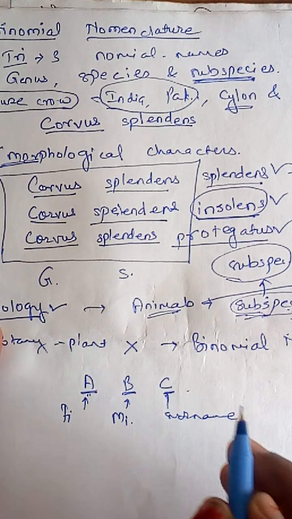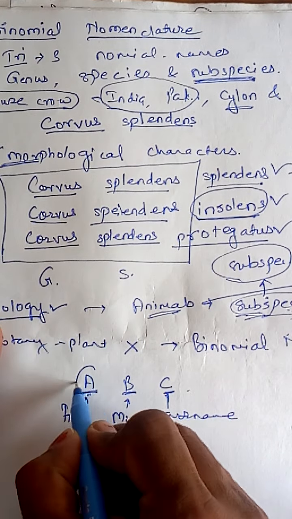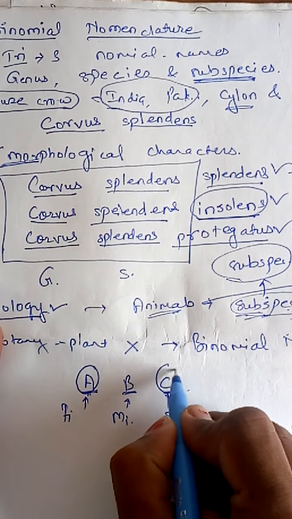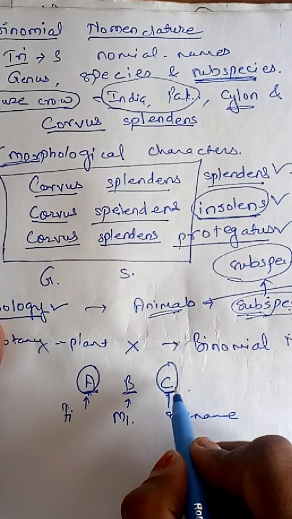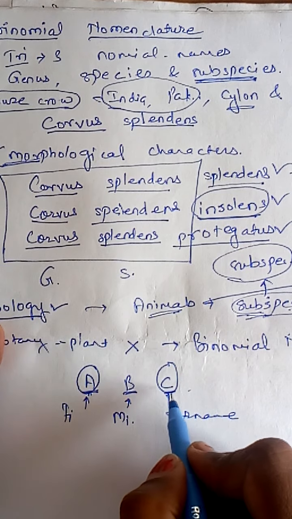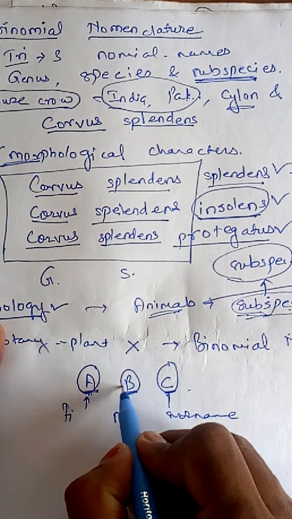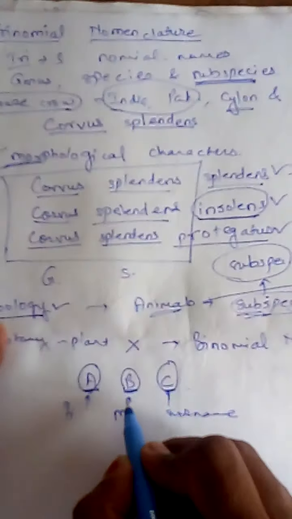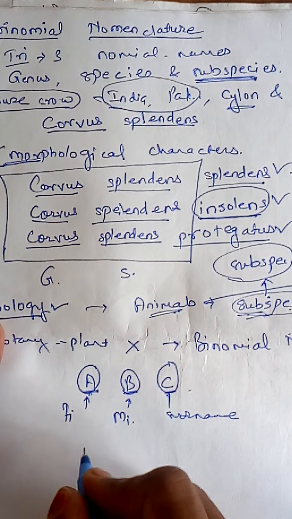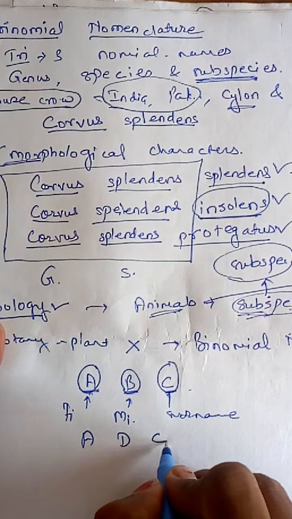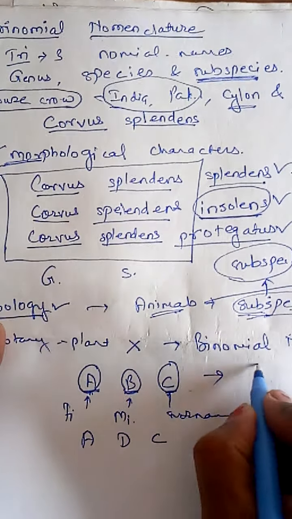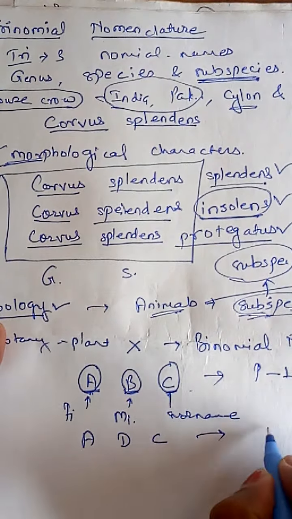Sometimes what happens is the first name and the last name remain the same, but the middle name changes, and both persons, for example A D C, this is person first and this is person second.